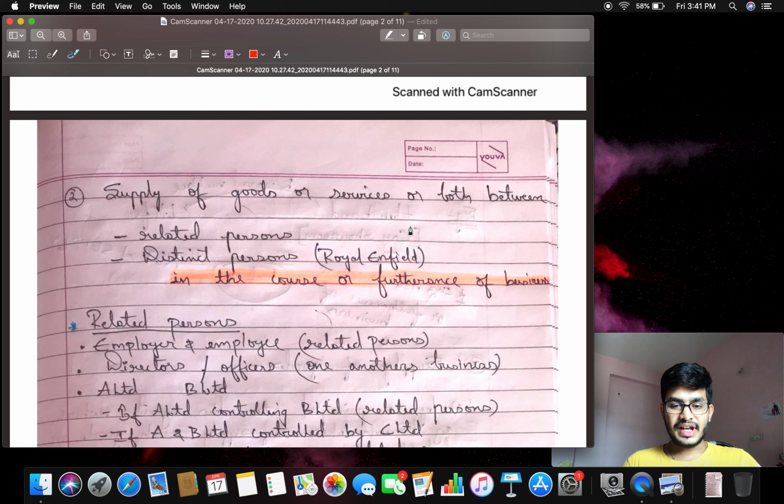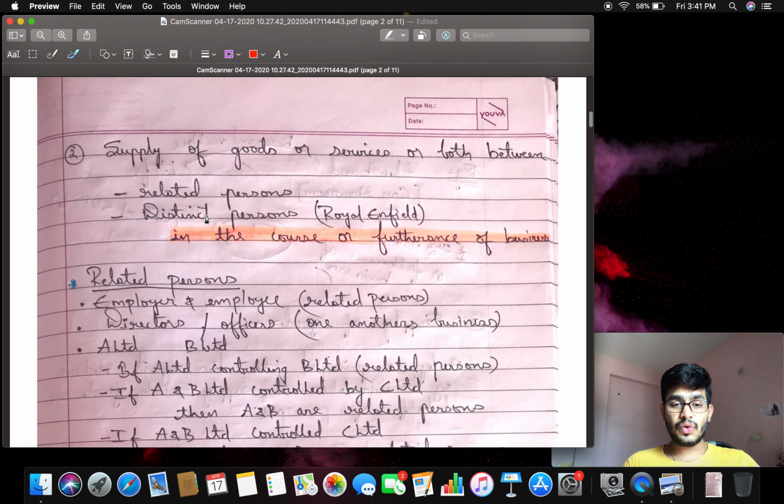So when he took both the registrations, one registration situated in Telangana and another one situated in Andhra Pradesh, he has both separate registrations. So he is treated as distinct persons. Then who are related persons?